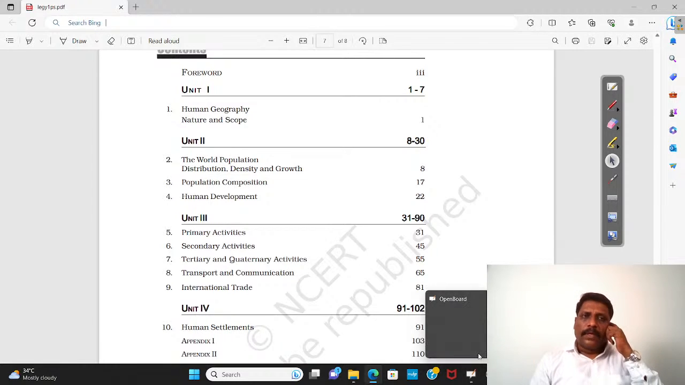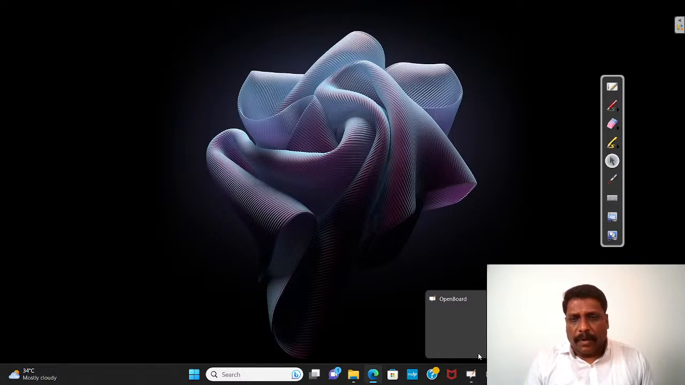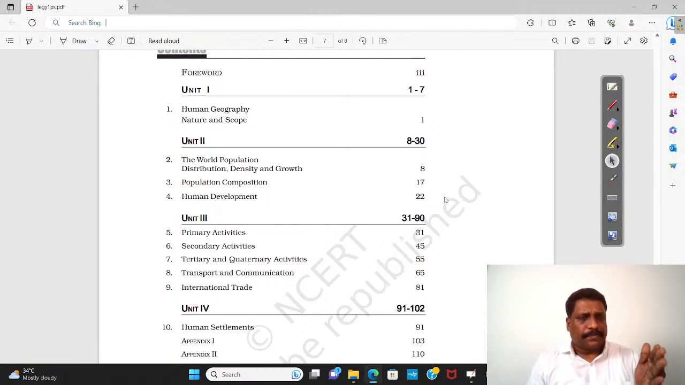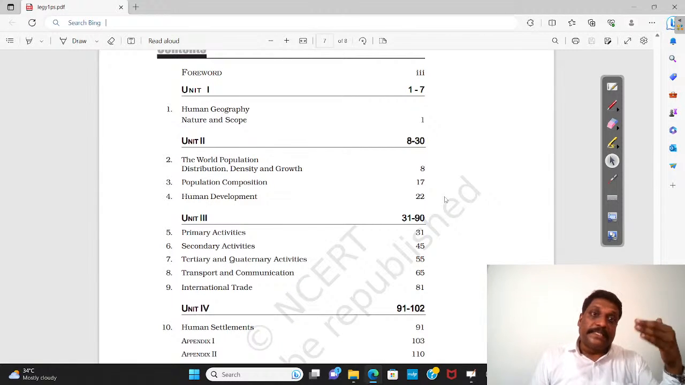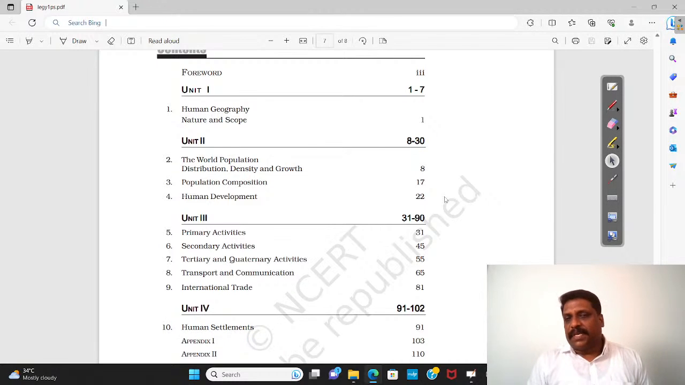Right, my friends. Today we'll be discussing the one NCERT we have left in that series. Four NCERTs we have planned somewhere: that is, Class 11 two NCERTs and Class 12 two NCERTs. That is physical geography of the world, physical geography of India, human geography of the world, and human geography of India. And somewhere we were discussing based on the significance or importance in the examination.